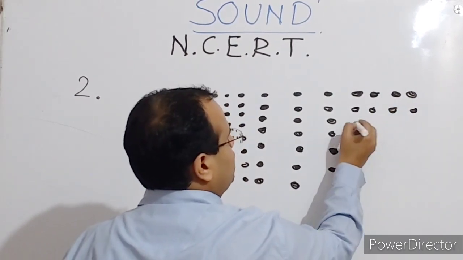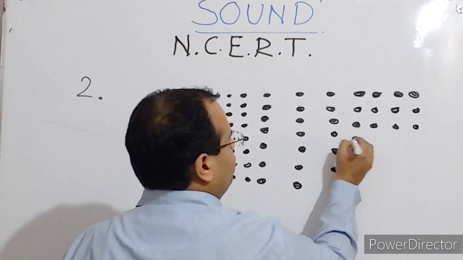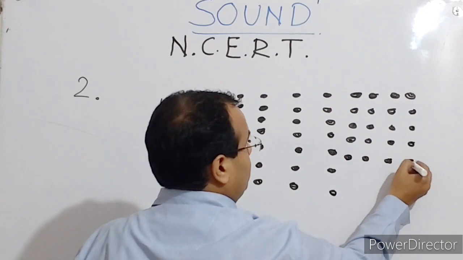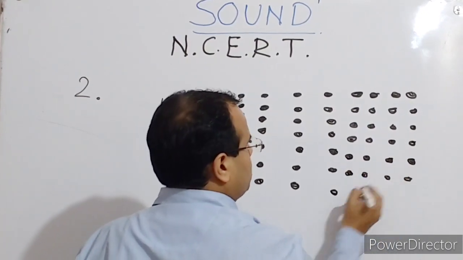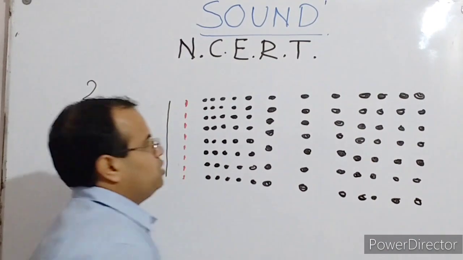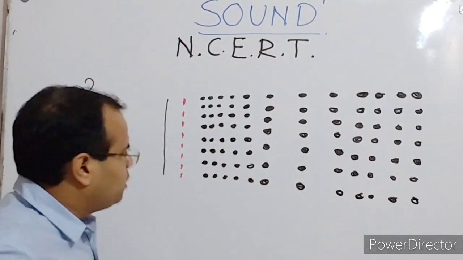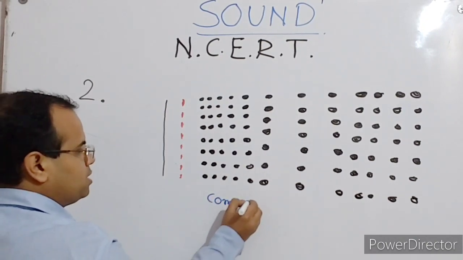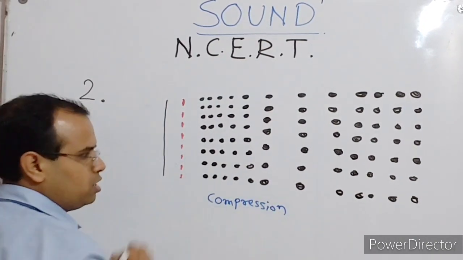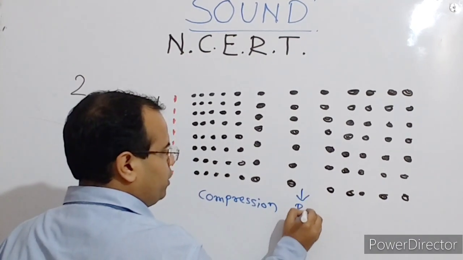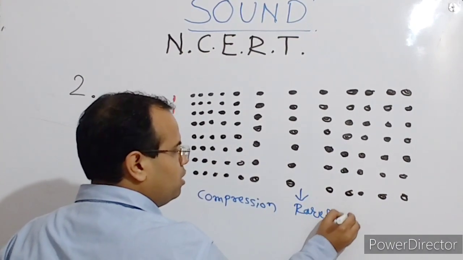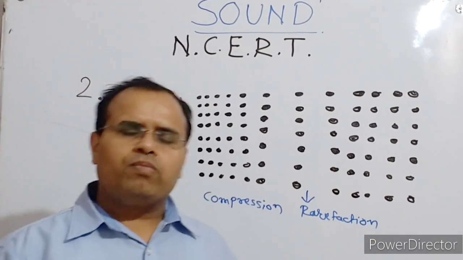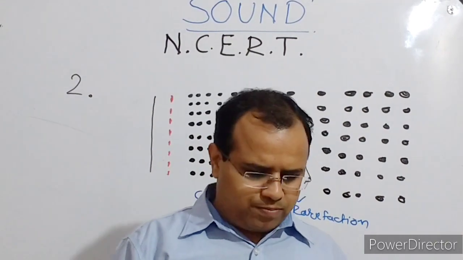Like this, a series of compressions and rarefactions is formed whenever sound travels in a medium like air, and this is the mechanism behind sound. This region is compression, where the particle density and pressure increase, and this region is rarefaction, where the particle density and pressure decrease. So a series of compression and rarefaction is formed whenever sound travels in a medium.